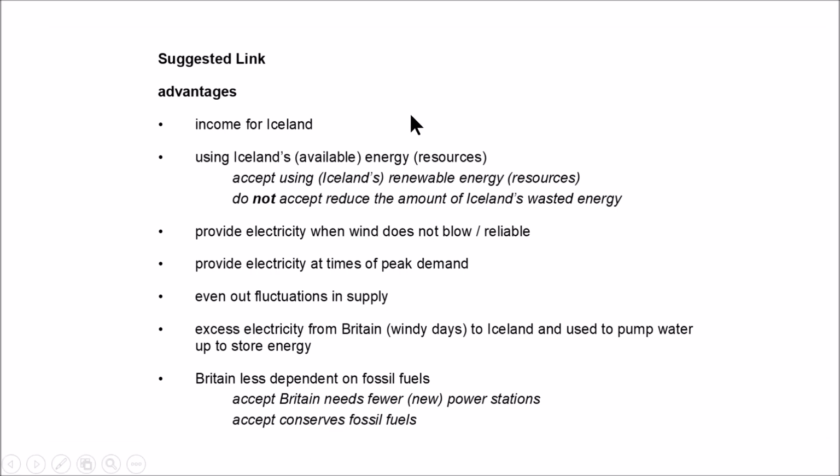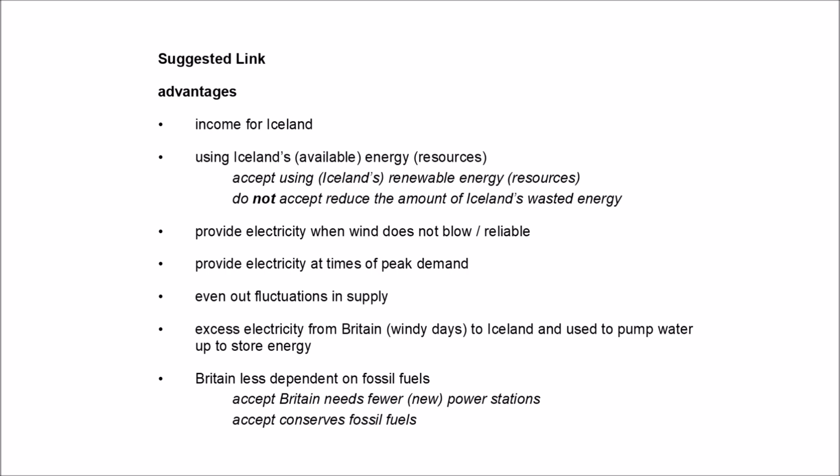Advantages for the second part, linking to Iceland. So income for Iceland, using Iceland's available energy resources, accept using Iceland's renewable energy, provide electricity when wind does not blow, provide electricity at times of peak demand, even out fluctuations in supply.